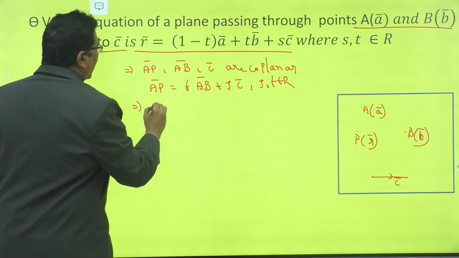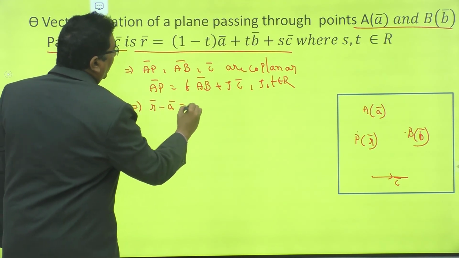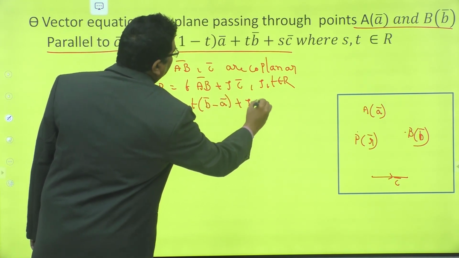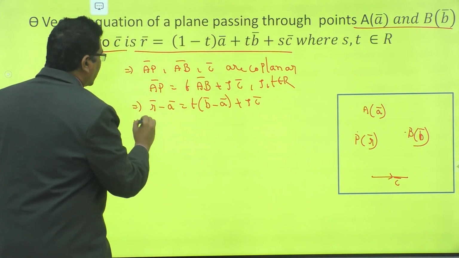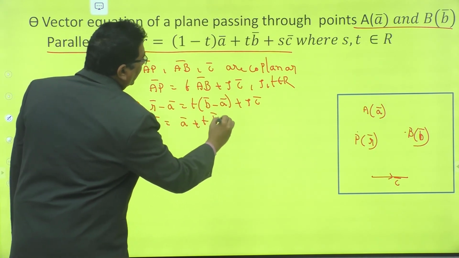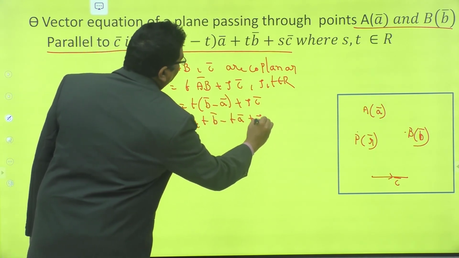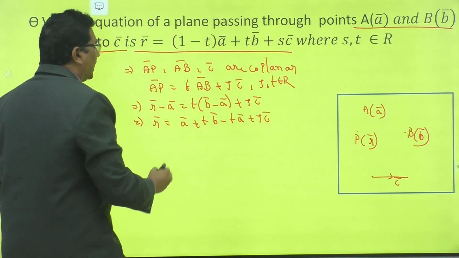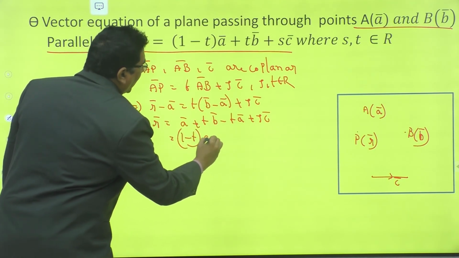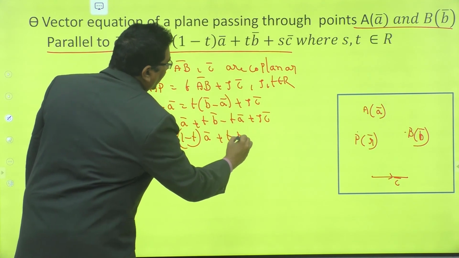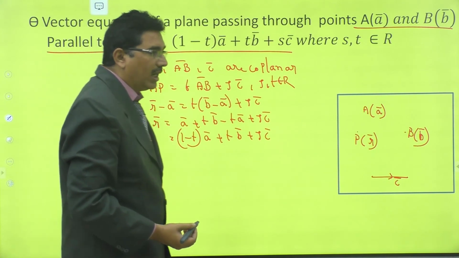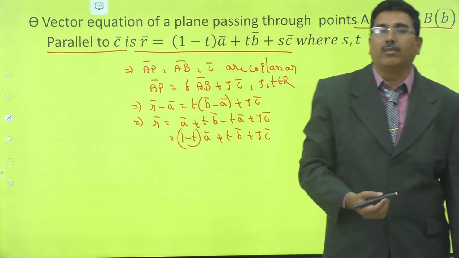Now that implies OP bar minus OA bar is equal to T into (B bar minus A bar) plus S into C bar. That implies R bar is equal to A bar plus T into B bar minus T into A bar plus S into C bar. Taking A bar as common, that is equal to (1 minus T) into A bar plus T into B bar plus S into C bar, where S, T belong to R. This is the second form of a plane.